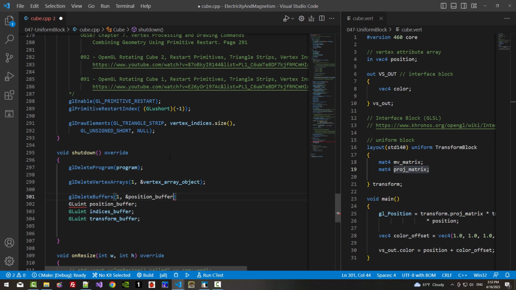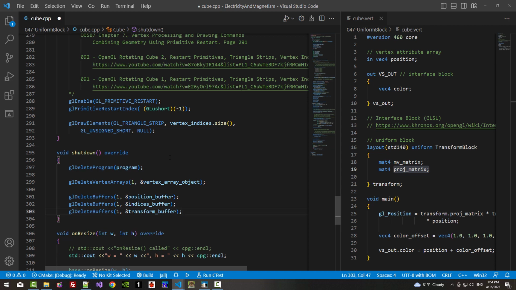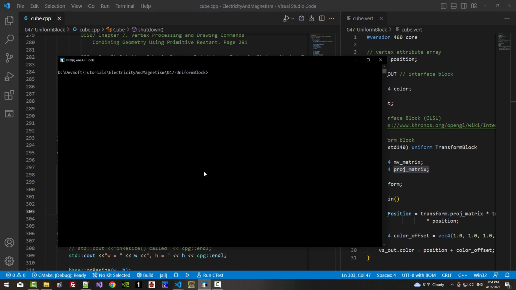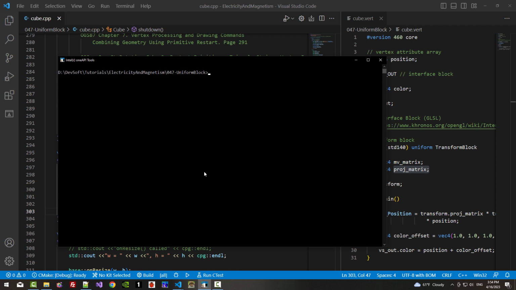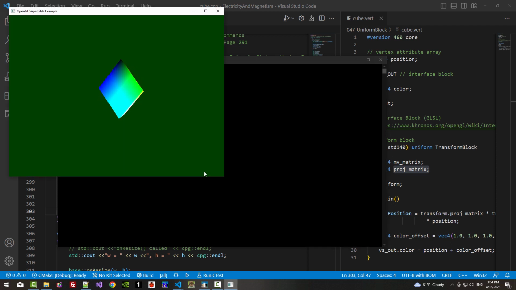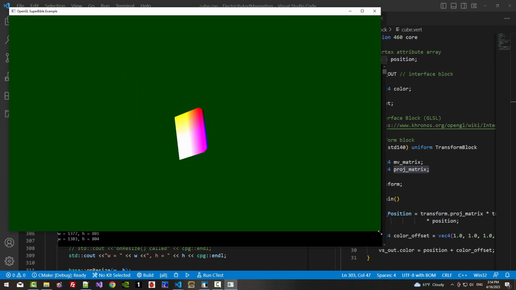Position buffer deleted. Copy, paste. Indices buffer is now deleted. Copy, paste. Transform buffer is now deleted. We will remove this part. In the command prompt, we rebuild. CLSI. So, this is our result.